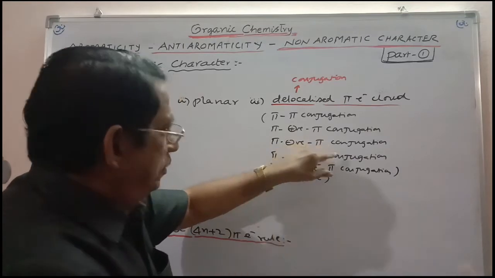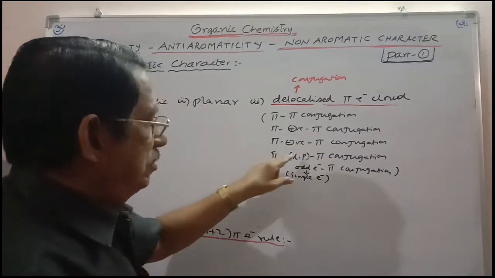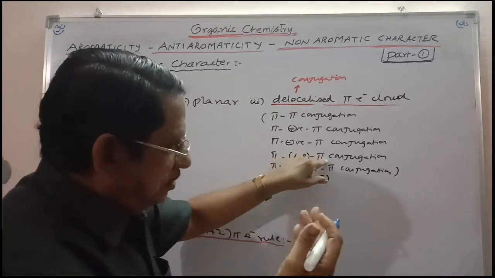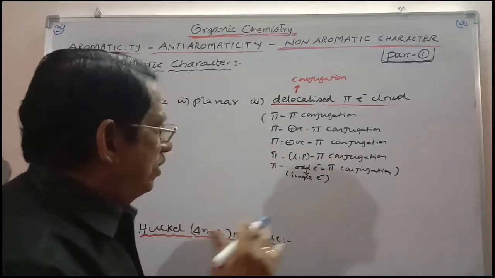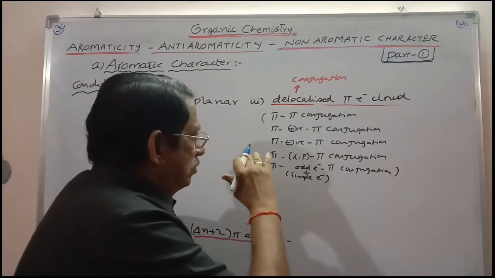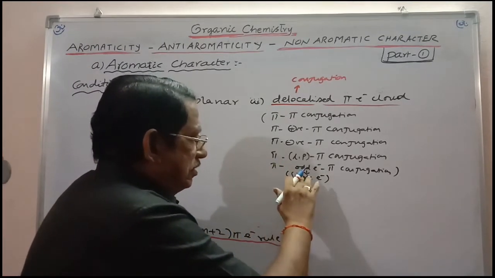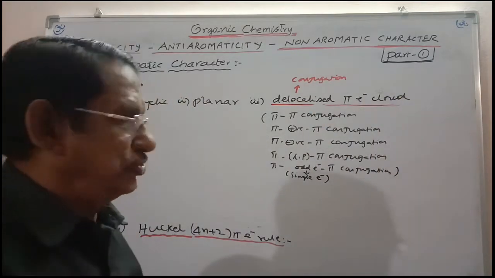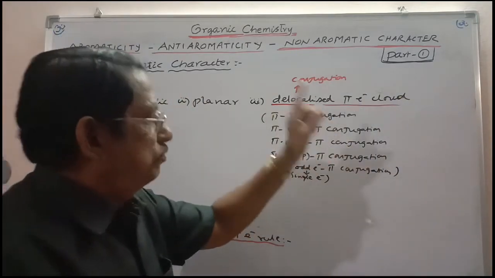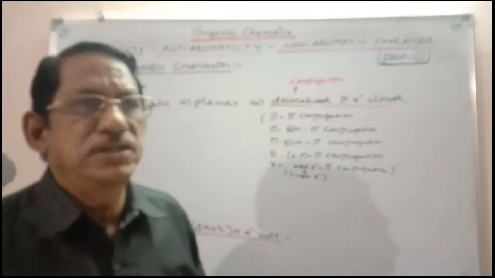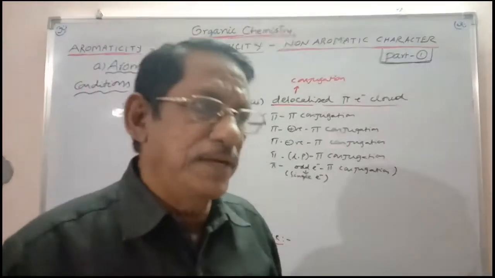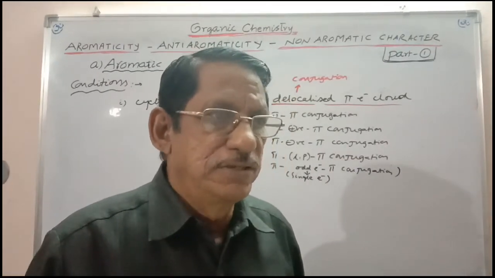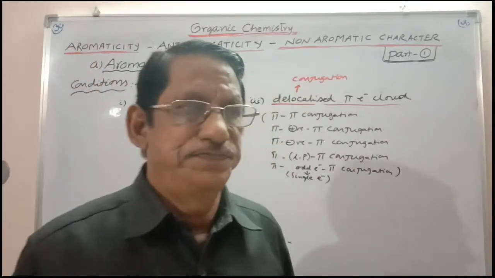Like that we can take pi, lone pair, pi, sigma bond, lone pair, sigma bond, pi. Or you can take pi, odd electron, pi, sigma, odd electron, sigma, pi. You can take any extent of pi conjugation. So delocalization is possible only when there is pi conjugation, along with which other electrons may also be present. This should have a delocalized pi electron cloud.